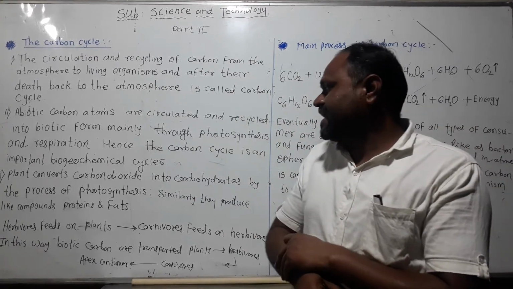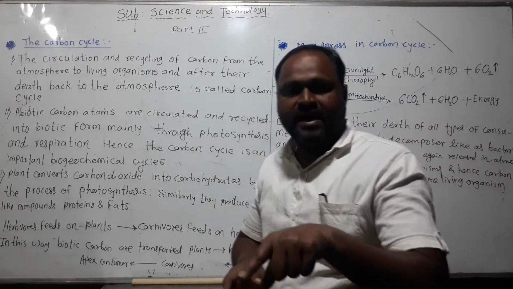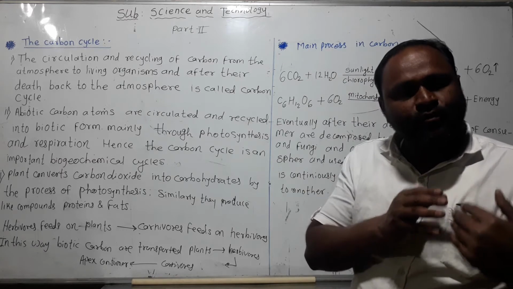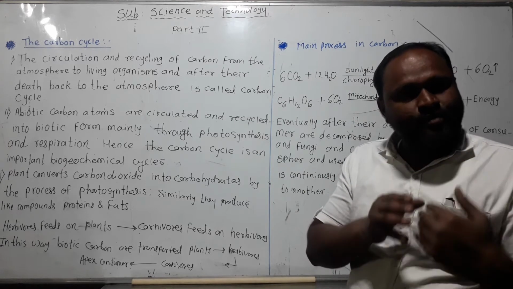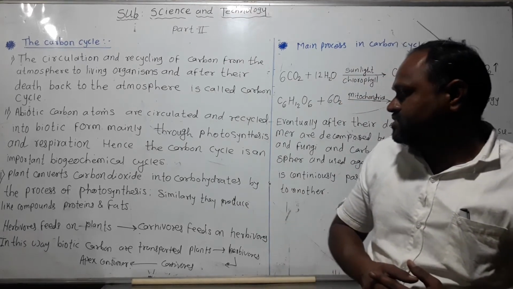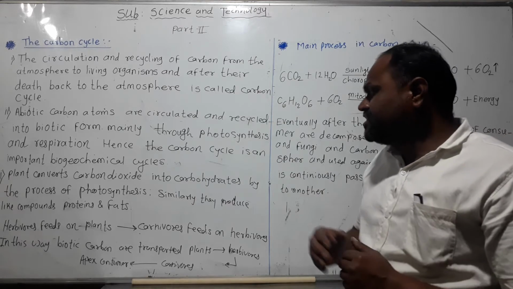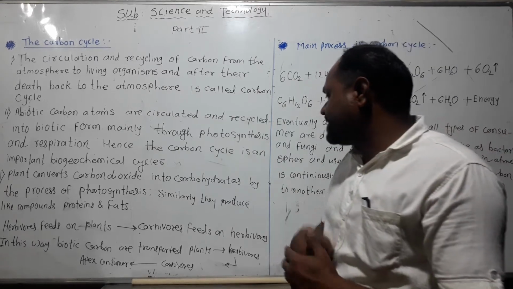Similarly, they produce compounds like proteins and fats. Herbivores feed on plants, which prepare their own food in the form of carbohydrates, and carnivores feed on herbivores. In this way biotic carbon is transported.